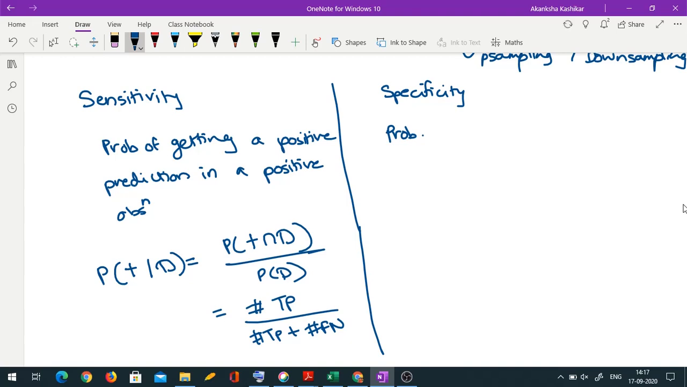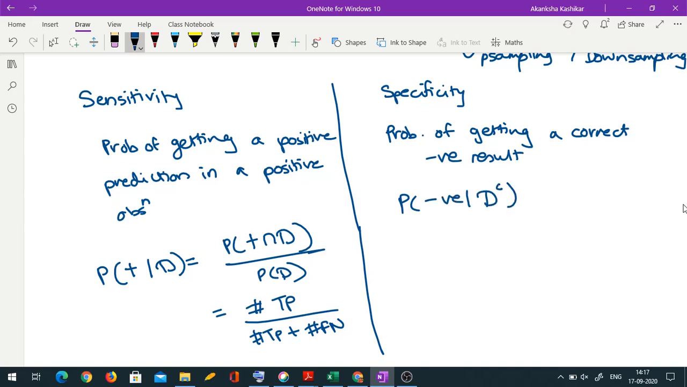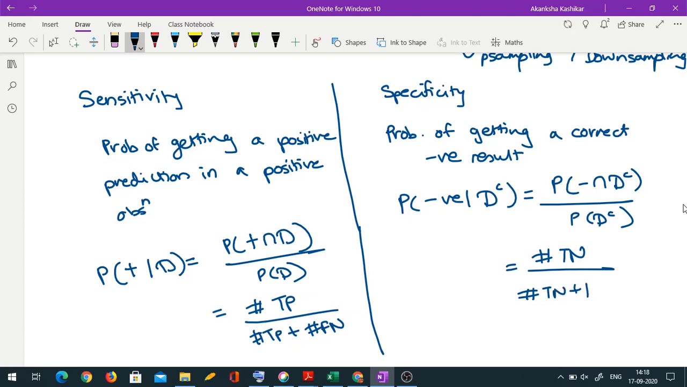It shouldn't confuse any other microorganisms with the microorganisms that you are testing. Okay, so it is probability of getting a correct negative result. Okay, correct negative result means what? It is probability of getting a negative result when the disease is actually absent. Okay, so this is probability of negative intersection D complement upon probability of D complement. So it is number of true negatives upon number of true negatives plus number of false positives. Why false positive? Because false positives are actually negatives.